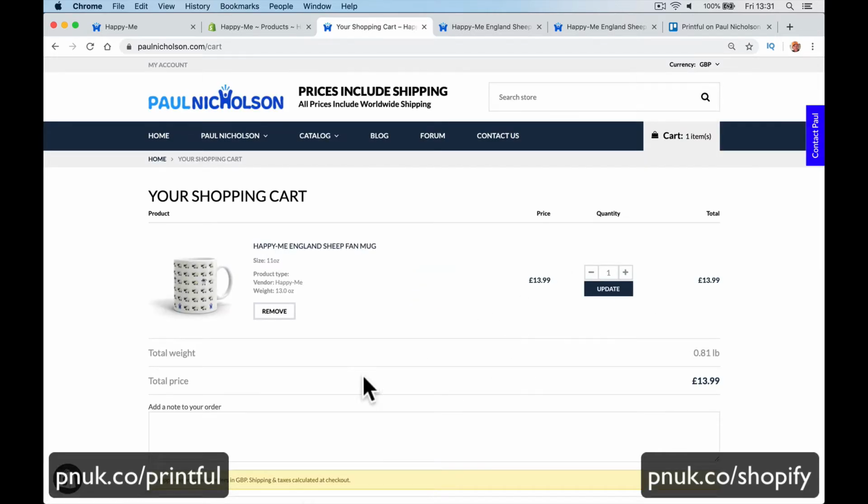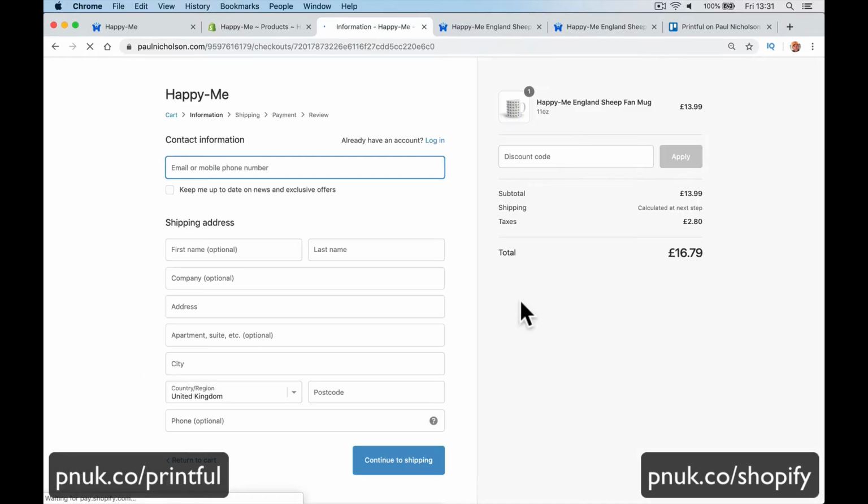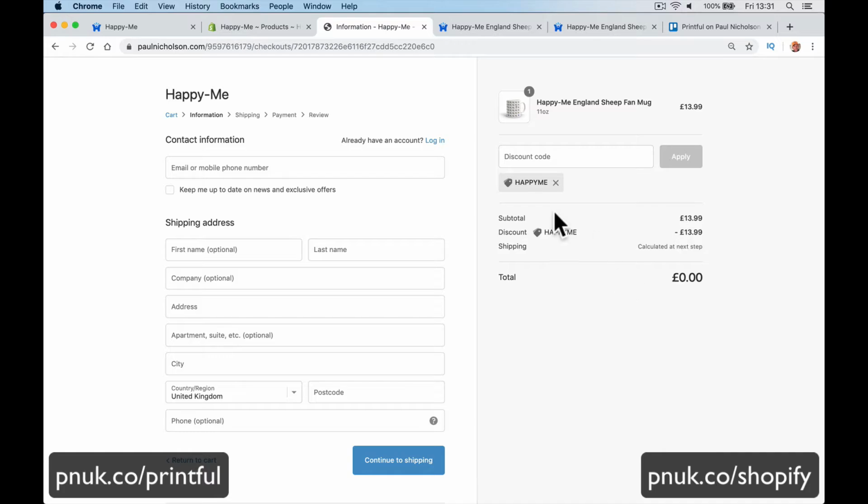So obviously, any information. This is how much it weighs. The weight will dictate your shipping pricing if that's what you're going to choose to use. They can quickly pay, but I'm going to proceed to checkout here. And I'm going to add my Happy Me discount code just to zero it out. So there's tax on top of that as well.